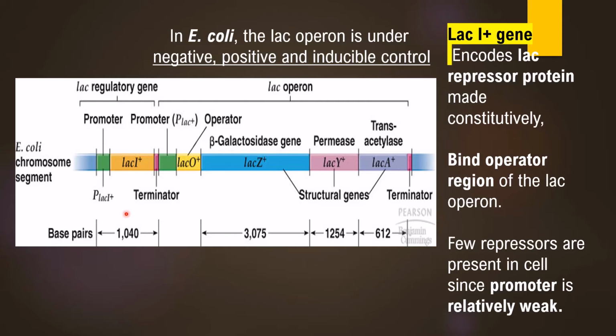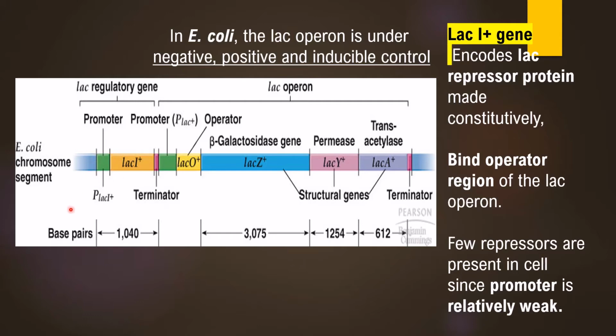So within a cell, this Lac-I gene is responsible for synthesis of few repressor molecules. The product of the Lac-I gene is a repressor molecule, which is always present in low amount inside the cell. The reason behind its low number is a weak promoter.